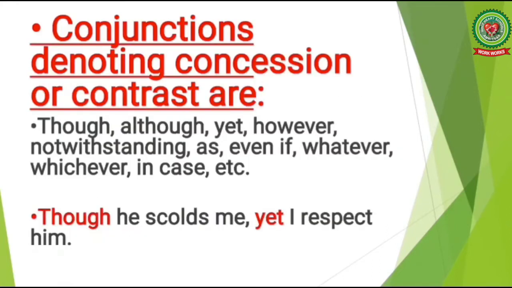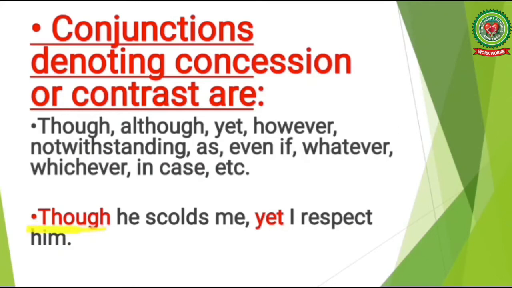The next kind of subordinating conjunctions denoting concession or contrast are though, although, yet, however, notwithstanding, as, even if, whatever, whichever, in case, etc. Let's read the examples. Though he scolds me, yet I respect him. Now children, here in this sentence, the conjunction though is the conjunction denoting concession or contrast.